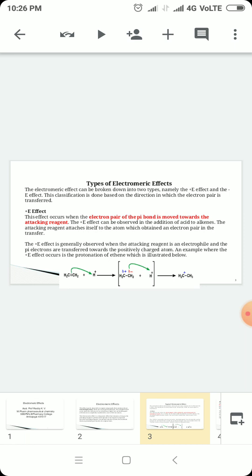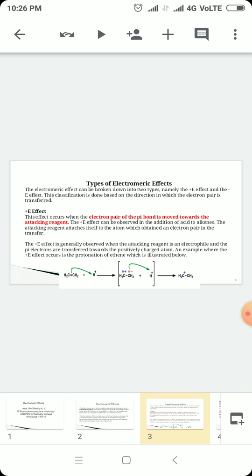Next, the attacking reagent attaches itself to the atom which obtains an electron pair in the transfer. The plus E effect is generally observed when the attacking reagent is an electrophile. That means the plus E effect is only seen when the attacking reagent is an electrophile.